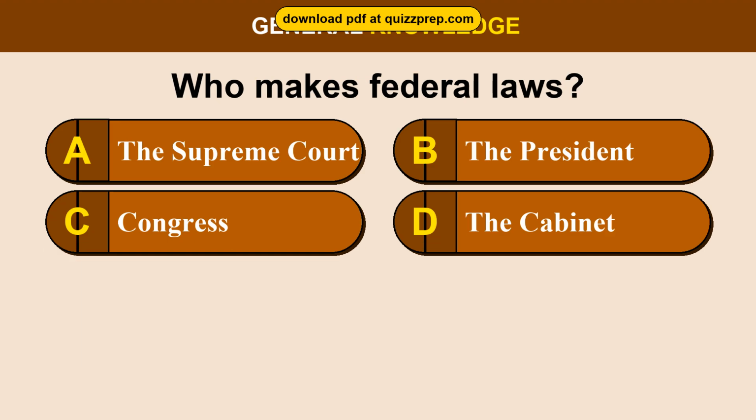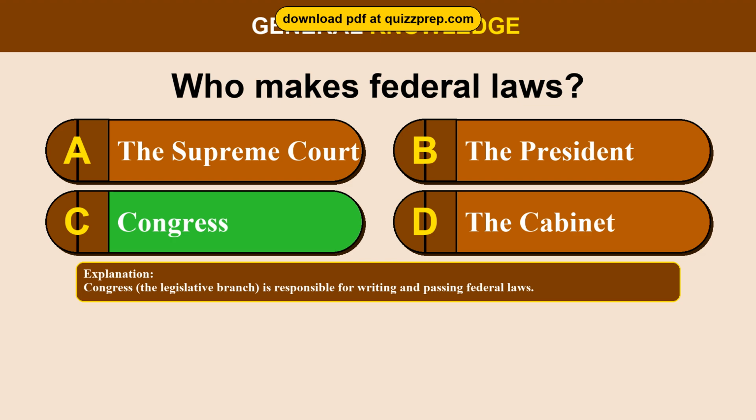Question 58. Who makes federal laws? Option A. The Supreme Court. Option B. The President. Option C. Congress. Option D. The Cabinet. The correct answer is option C. Congress. Congress, the legislative branch, is responsible for writing and passing federal laws.